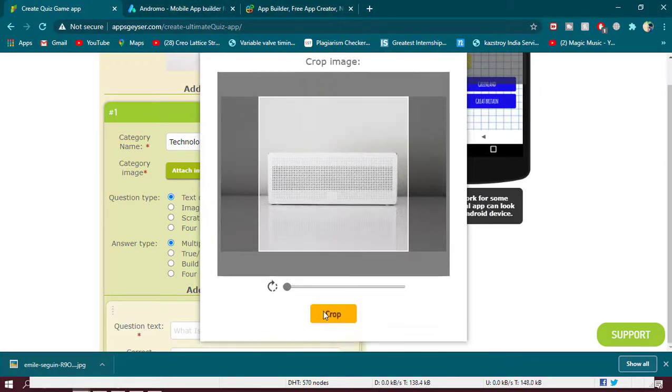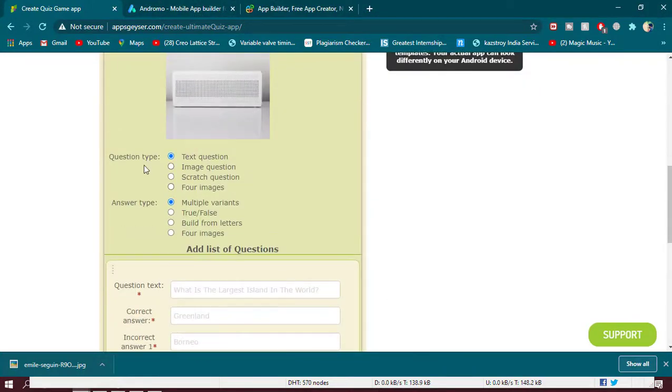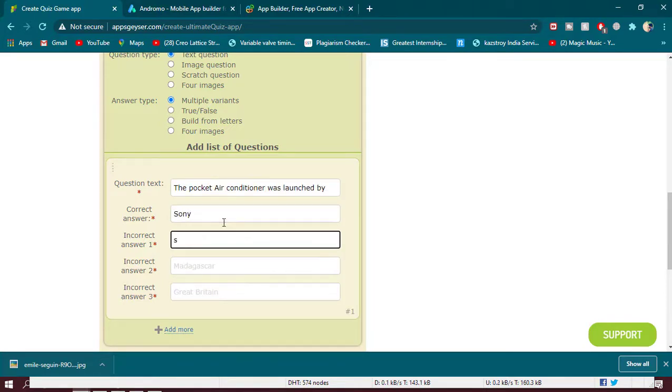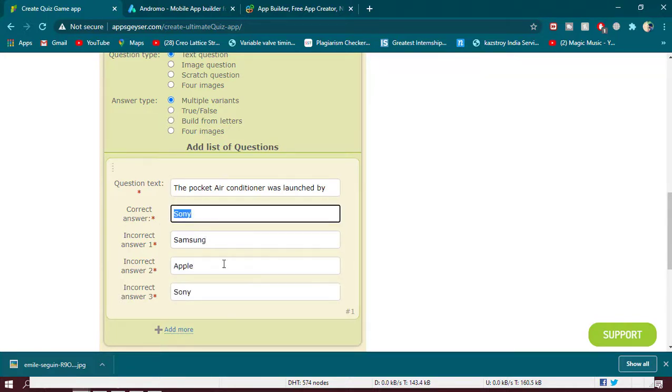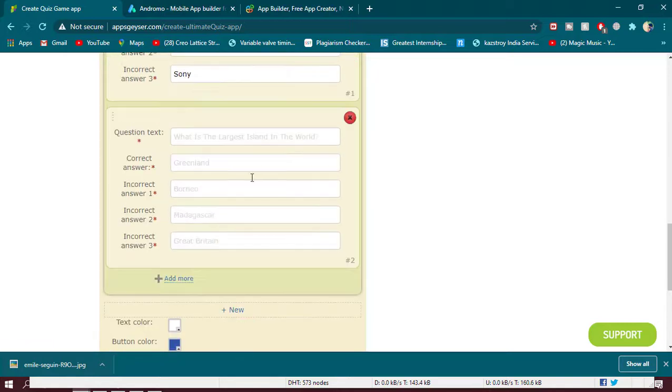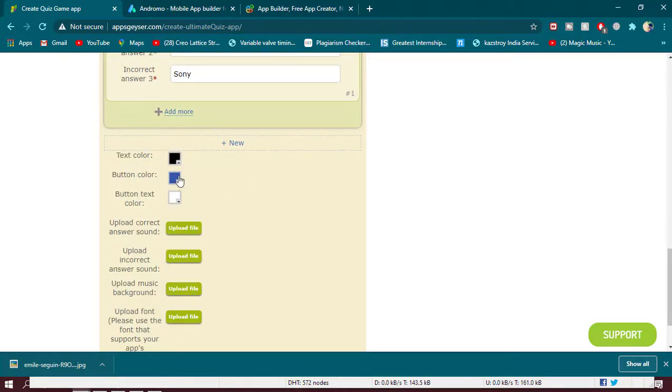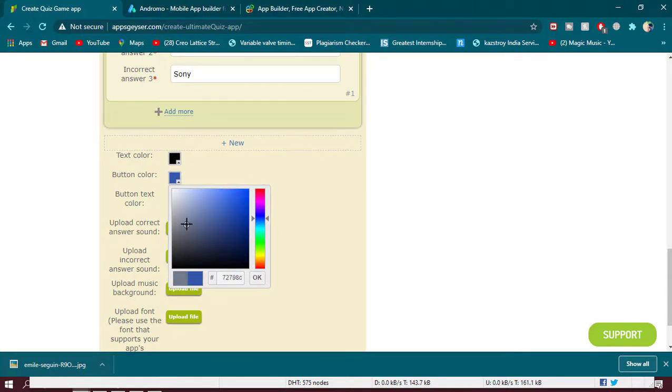This is the category name that you're going to give. For suppose I'm creating a quiz app right up here, and the category is technology, and you can also add an icon that resembles the name. Right up in the bottom you have the options where you can add the questions that are to be asked in the quiz. You have the correct answer as well as options that are to be provided, and it also provides the colors of the buttons as well as the text that has to be displayed on the app.